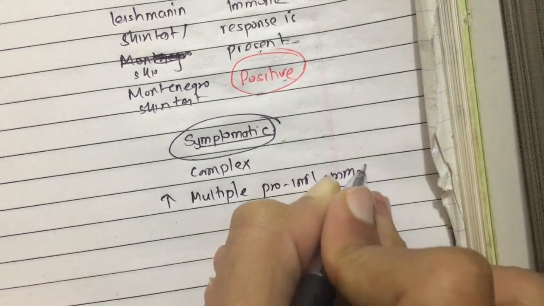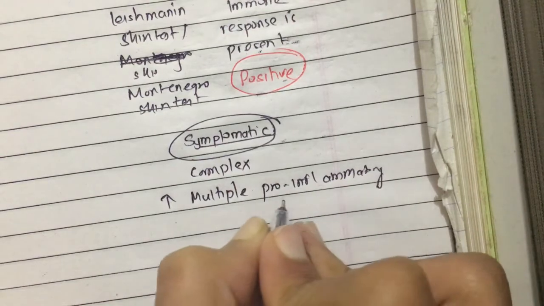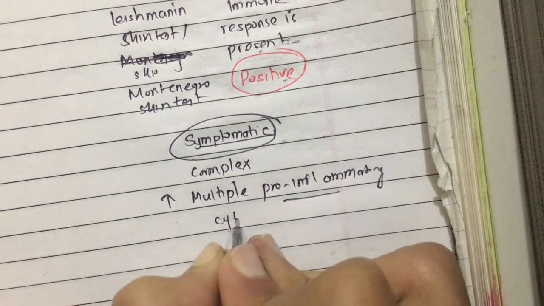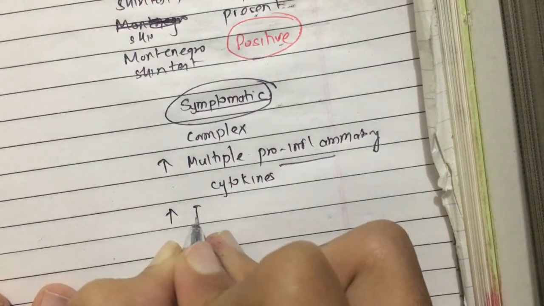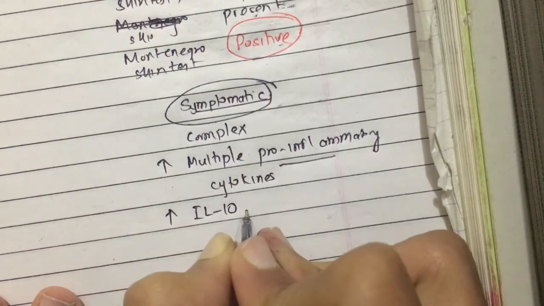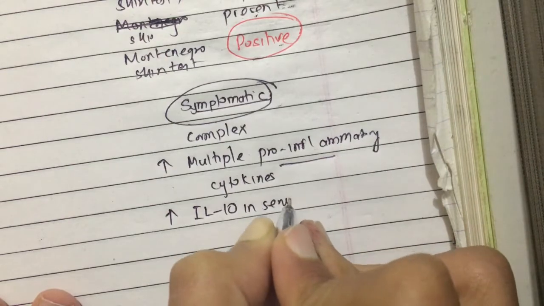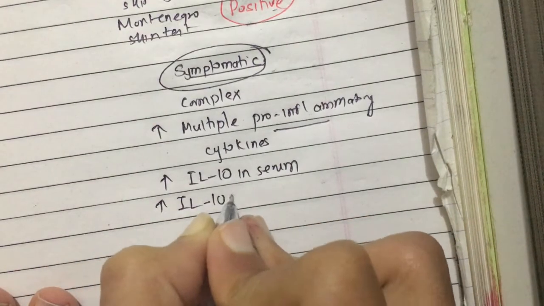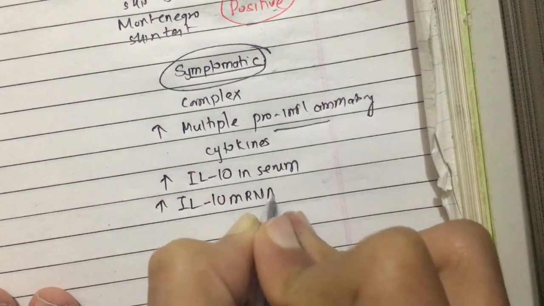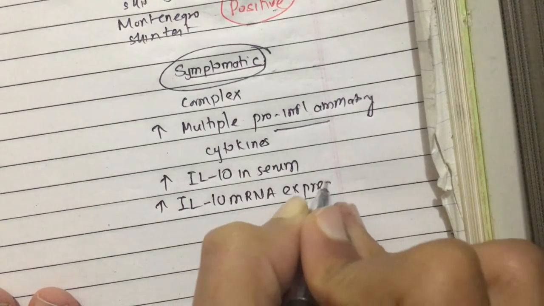So various types of cytokines which induce inflammation are increased in these patients. And specifically there is an increase in interleukin 10. Interleukin 10 is increased in serum, and interleukin 10 messenger RNA expression is increased in lesional tissue.